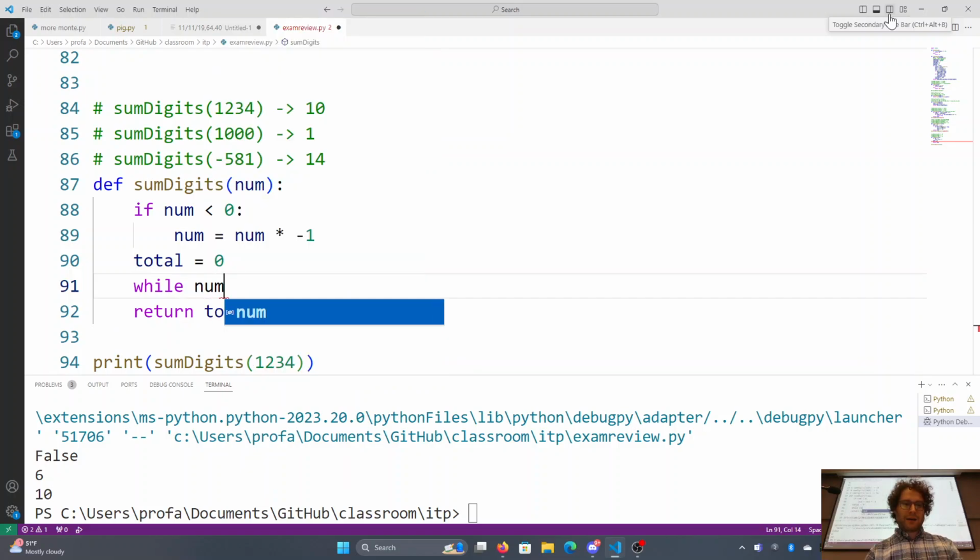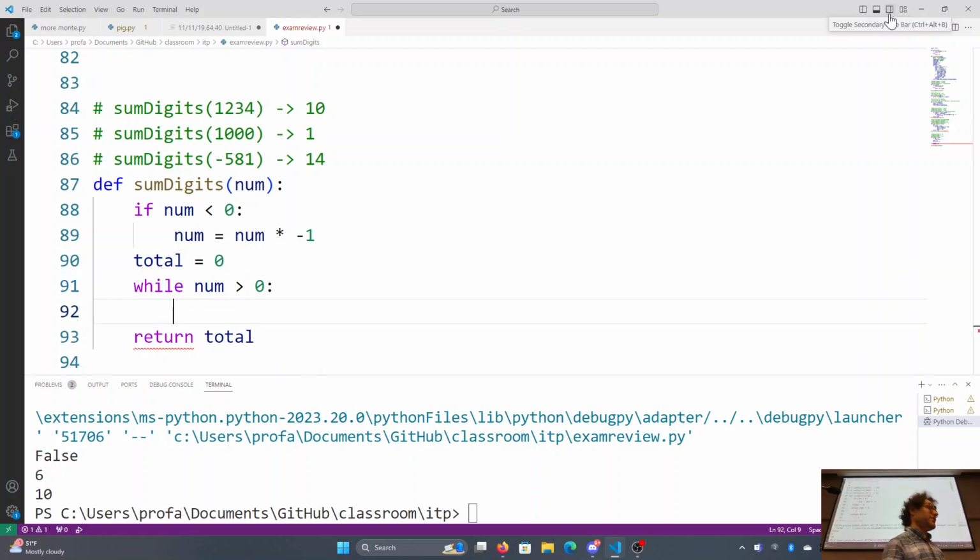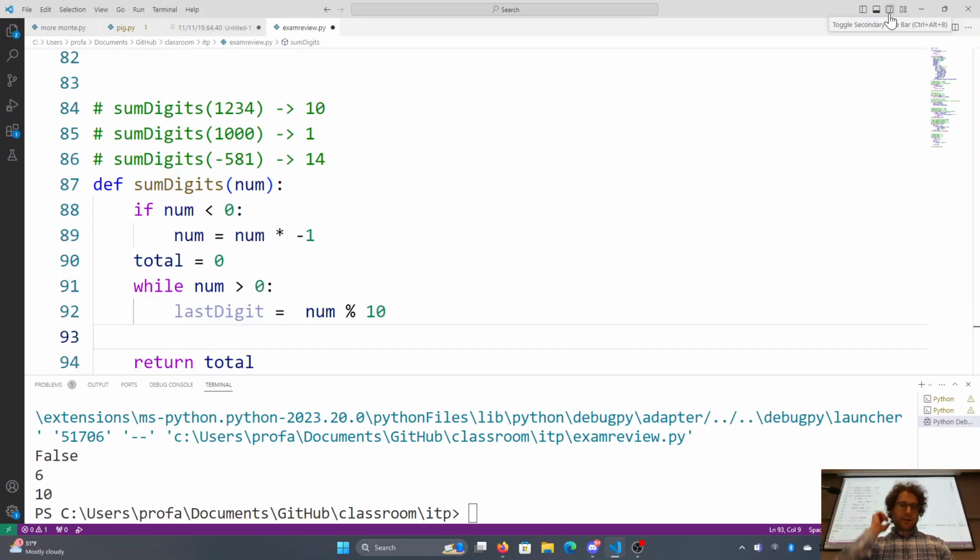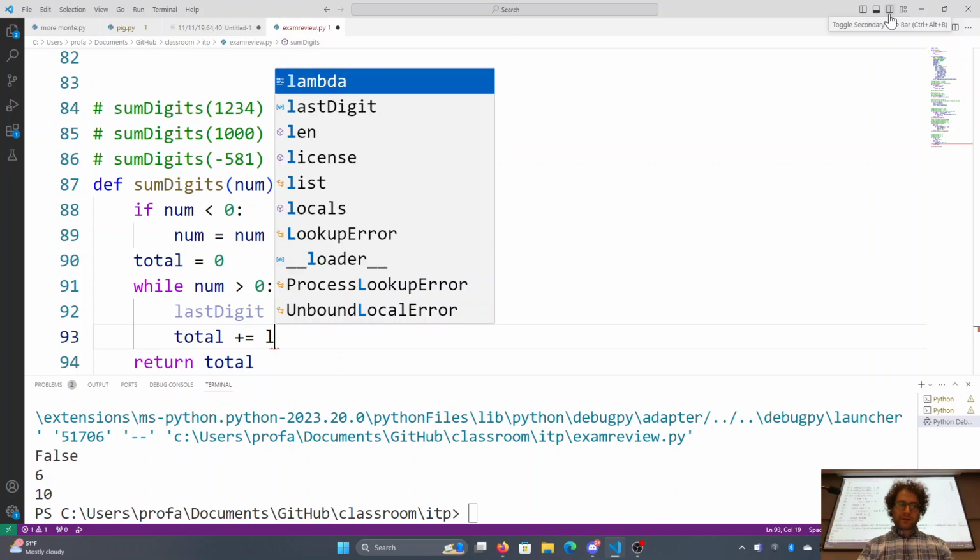While num is greater than 0, what do we do? We get the last digit of this number. The last digit of this number is equal to num mod 10. So again, use modulo 10 to get the last digit of a number. Say total plus equals the last digit.